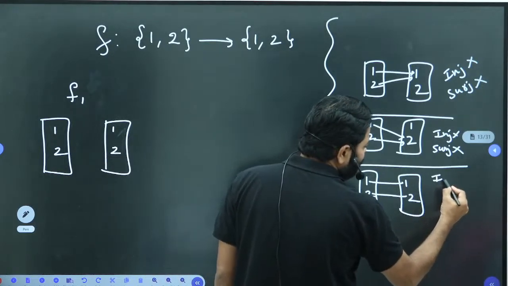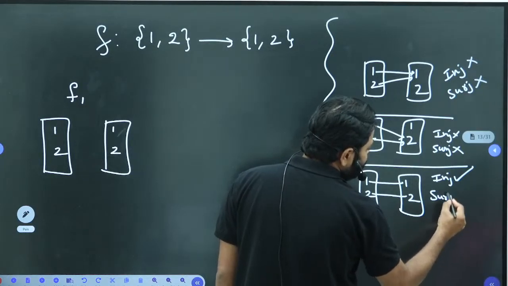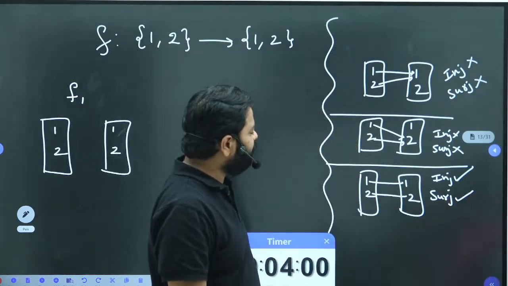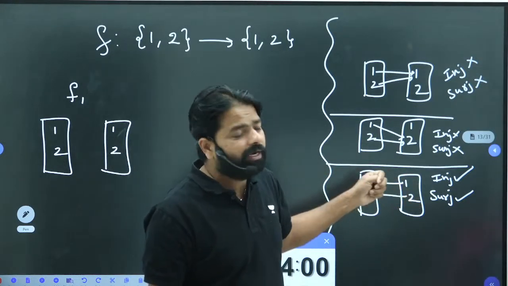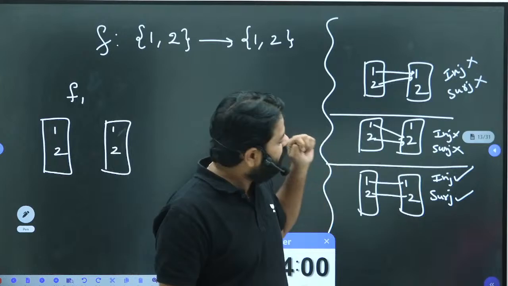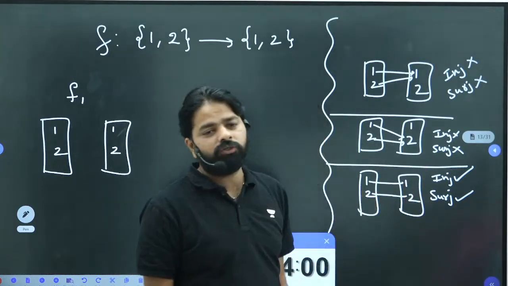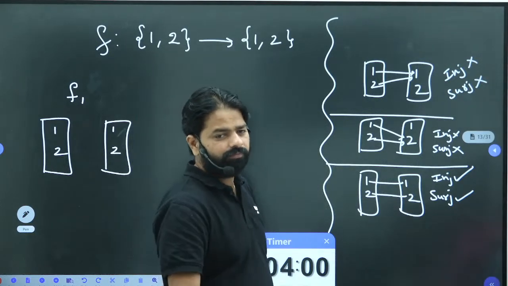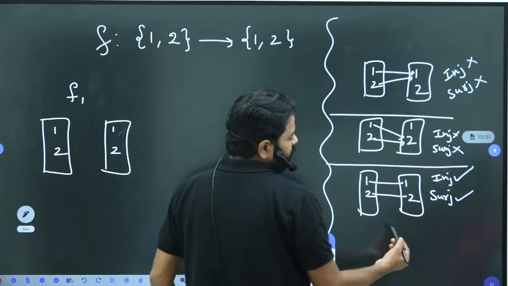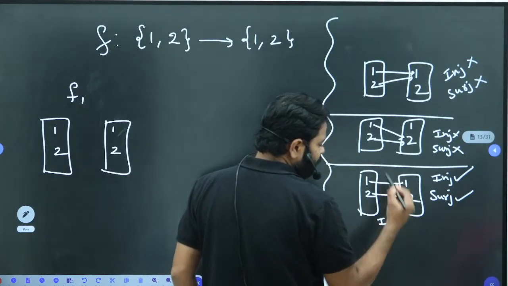It satisfies injective and it also satisfies surjective. What is injective? Every 2 elements of the domain should have distinct images in the codomain. Yes, distinct. And if you look at the codomain, every element has at least one pre-image in the domain. And this is also called the identity function.